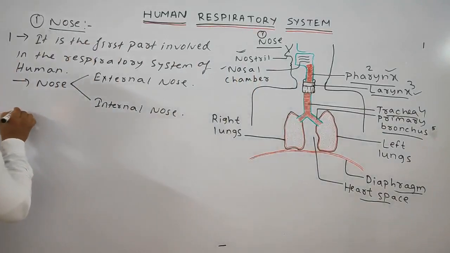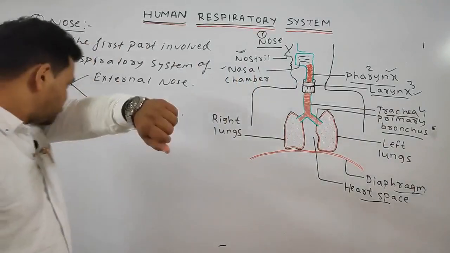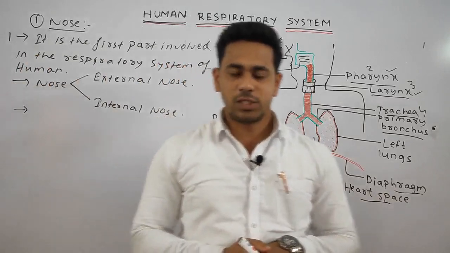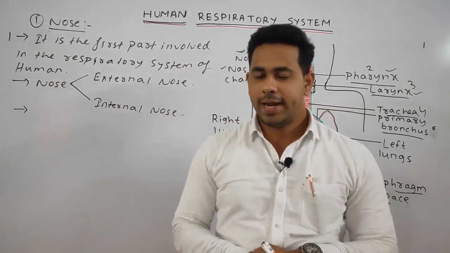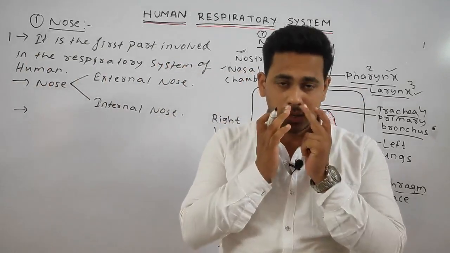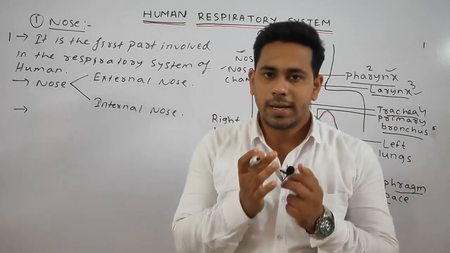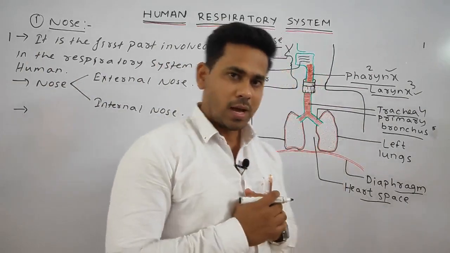In the case of the external nose, it consists of the nostrils or the nares which open to the outside.